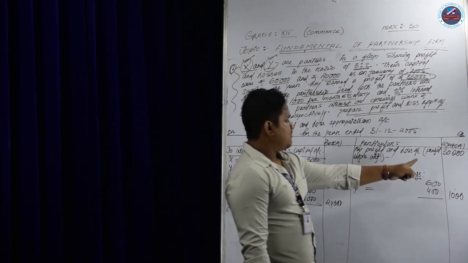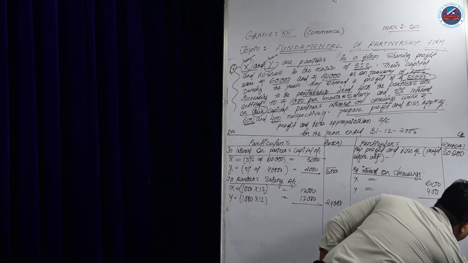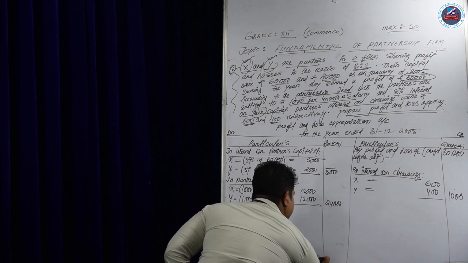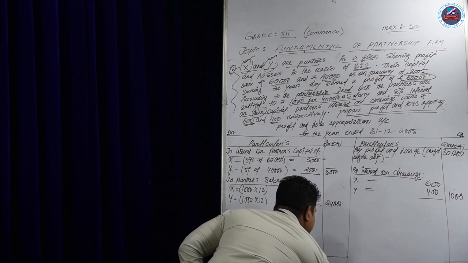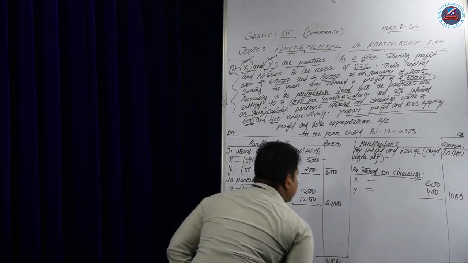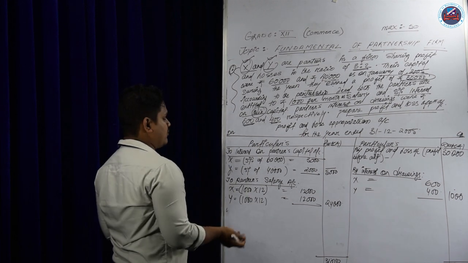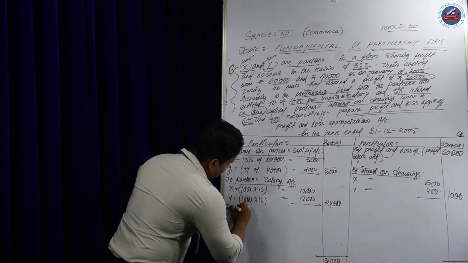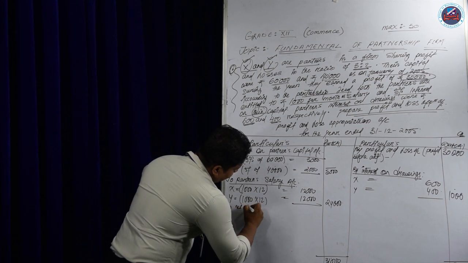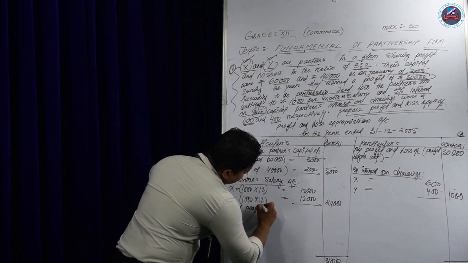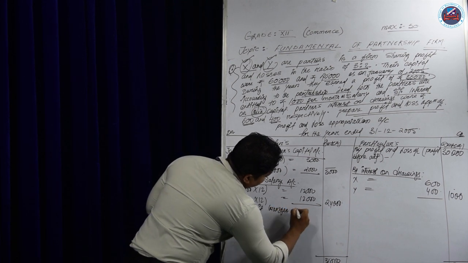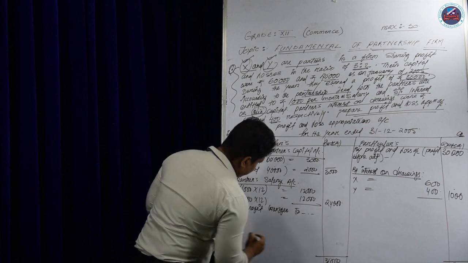Now we will add it. 30 plus 1, how much? 31,000. This side is greater, so we have 31,000 here, and close with a double line. You know already from the earlier class that we have to close accounts by a double line. So here, net profit transferred to the partners. How many partners?